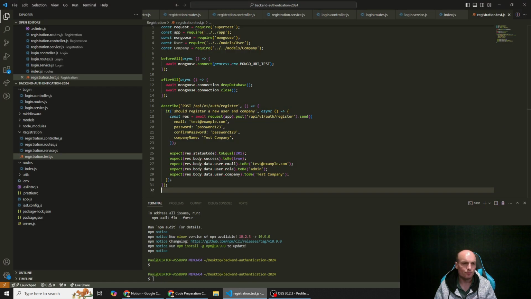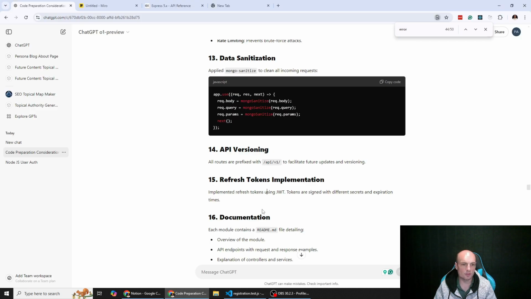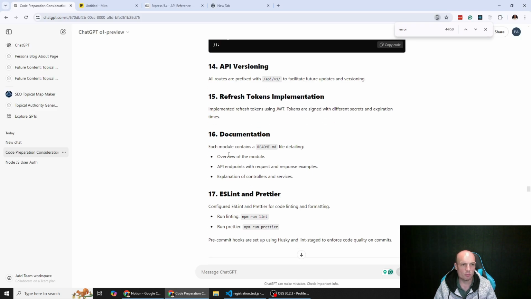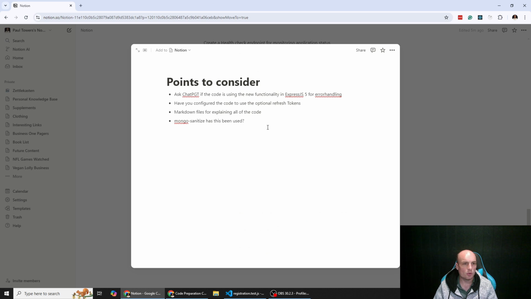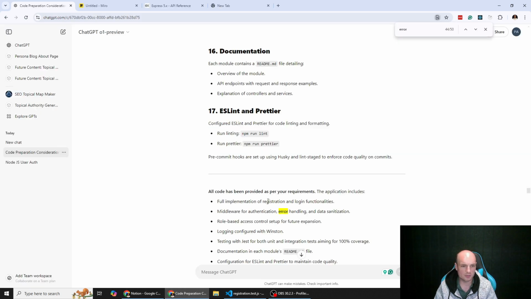Alright, so this is all live. I'm not really planning out how we're doing this video. It's really to show you live troubleshooting as well. So there's some things that we're just not going to know at the moment. Configured ESLint and Prettier for code linting. Pre-commit hooks: it's going to use Husky and lint-staged to enforce code quality on commit. I wonder, can we run this on save? Presumably you can, but it's not set up to do that.